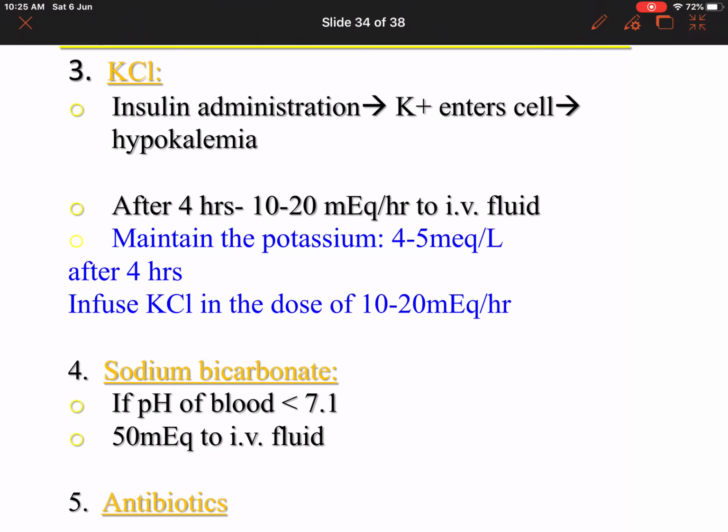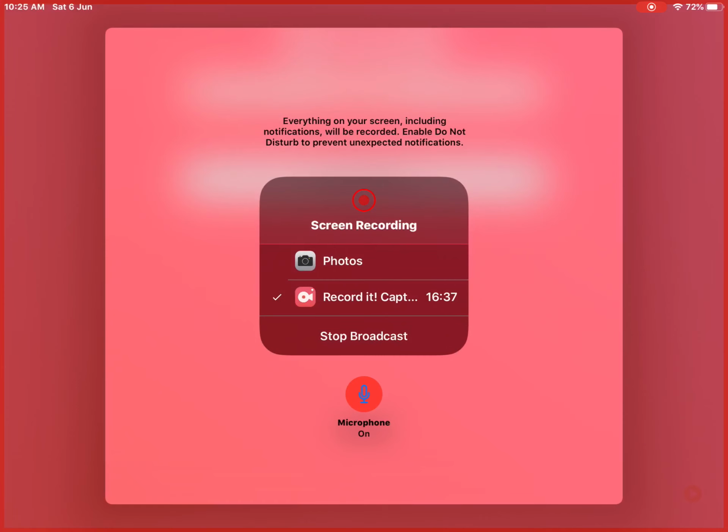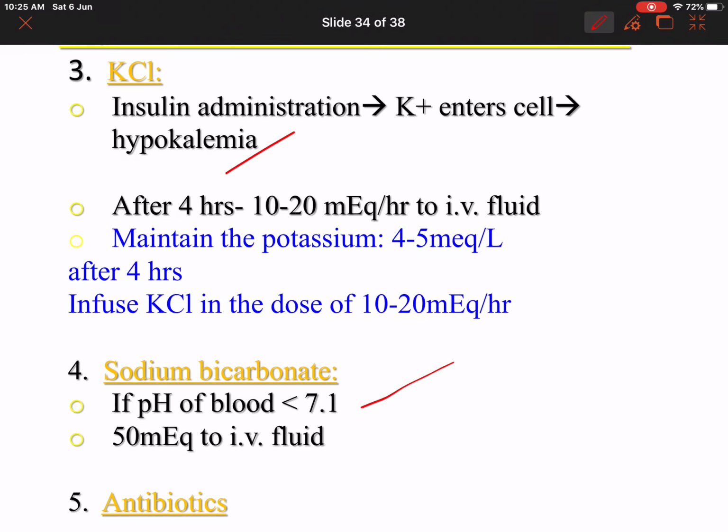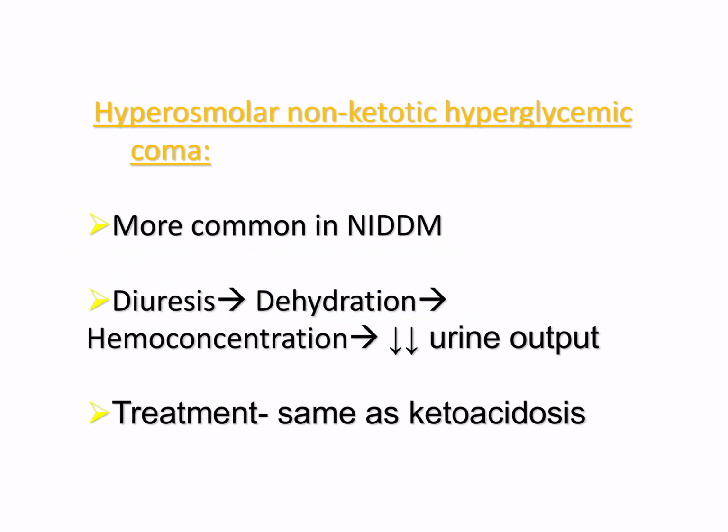You have to administer potassium, or there is going to be hypokalemia. So depending on the potassium levels, we'll have to monitor this. Sodium bicarbonate is given for metabolic acidosis. And if there is an infection, we'll have to treat the patient with antibiotics. So this is about diabetic ketoacidosis.